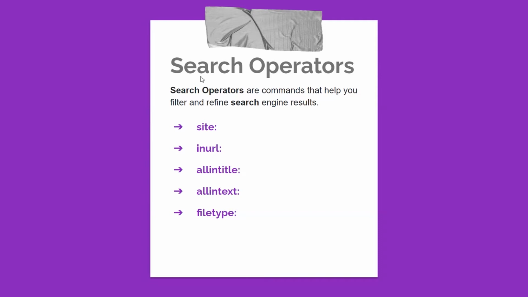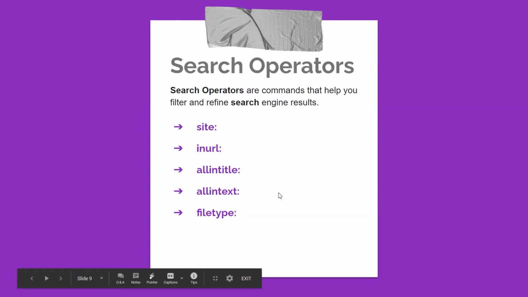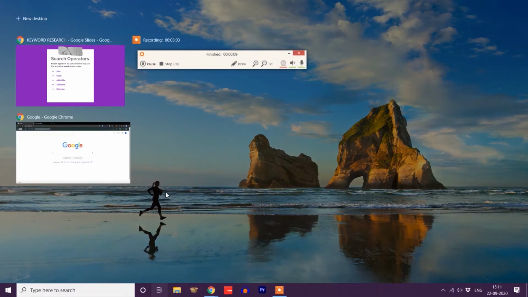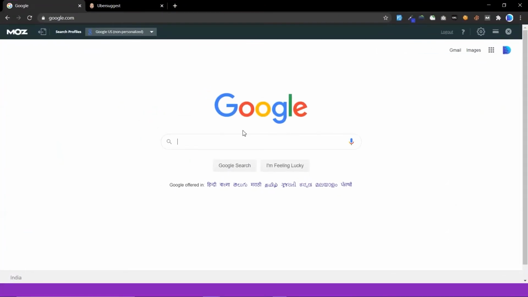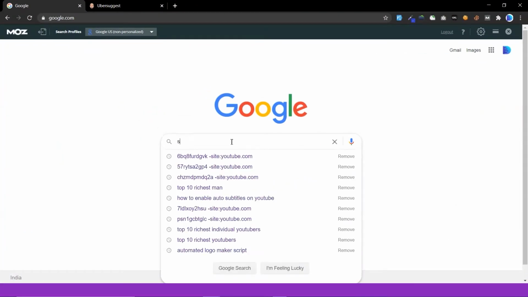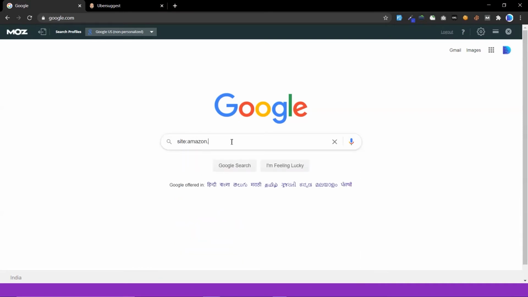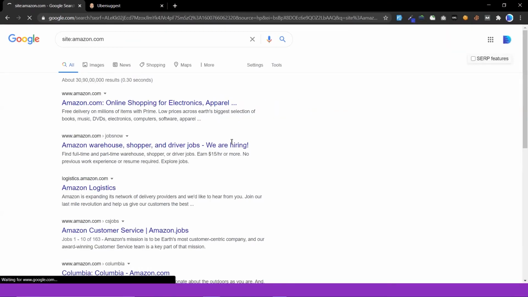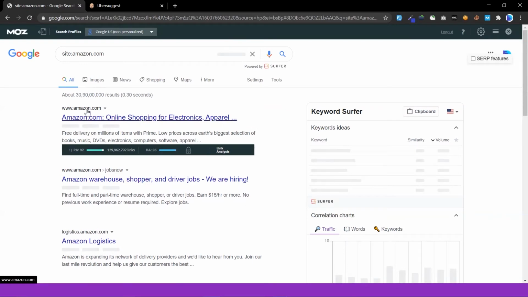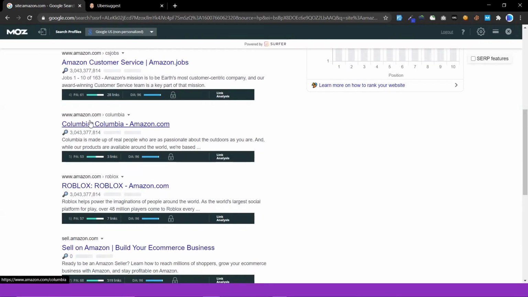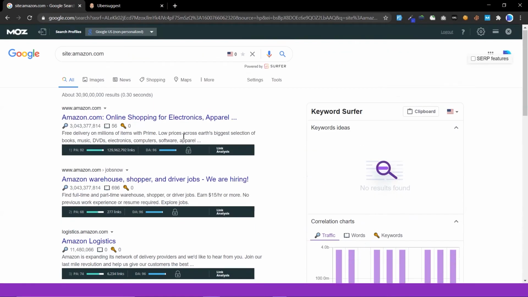Okay, now we will see what are search operators. So these are the search operators for Google. Now I am going to Google. Here I am going to search site: Amazon.com. It will show the results only from the sites of Amazon.com. You can see here all the results will be from Amazon.com.